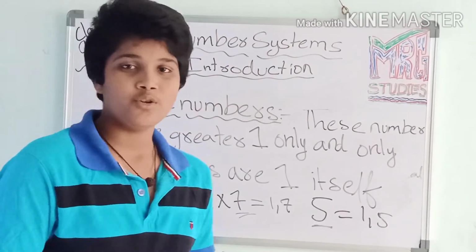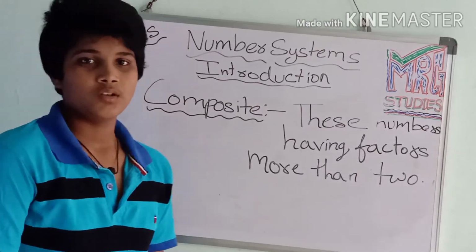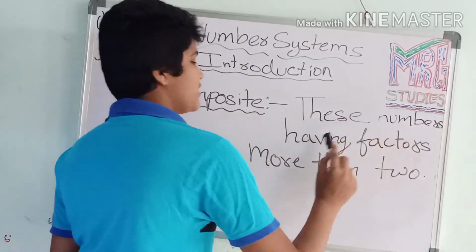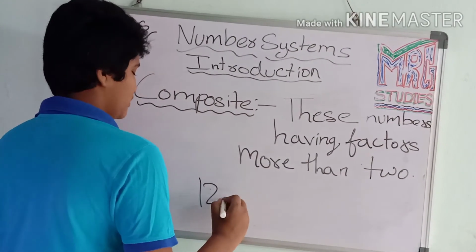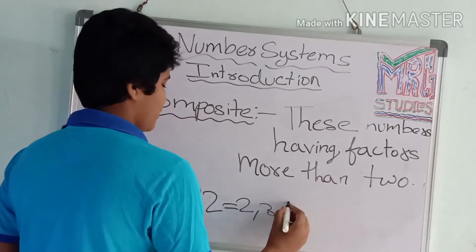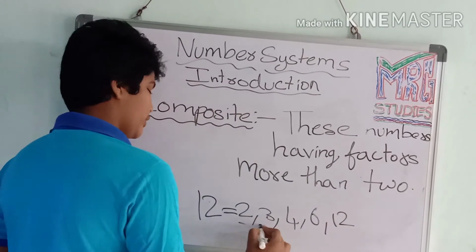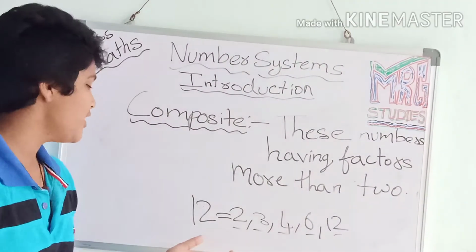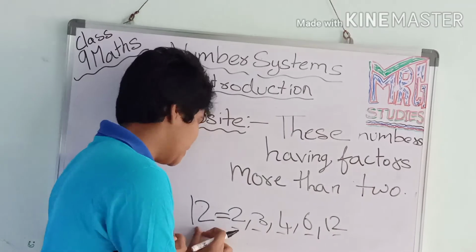Now I will tell you the composite numbers. These are numbers having more than 2 factors. If there is 12, the number 12 will come in the 2 table, 3, 4, 6 and 12. See how many factors: 1, 2, 3, 4, 5, 5 factors this 12 will have. Even if we get only up to 4 factors, it is a composite number.